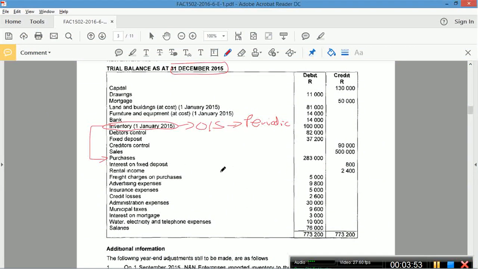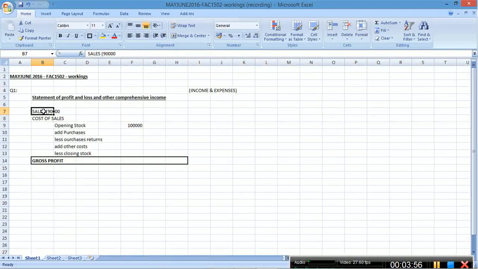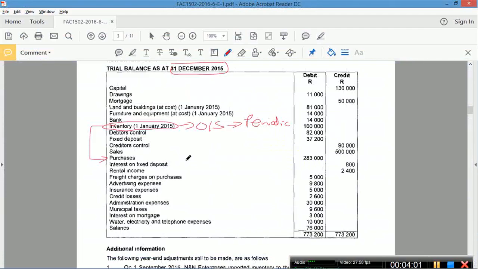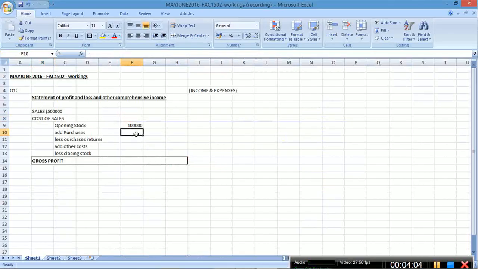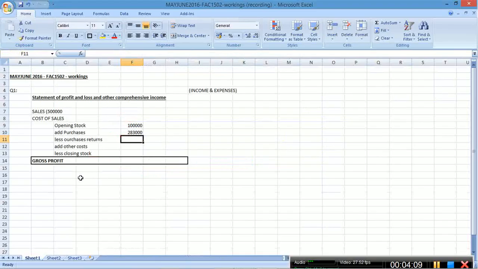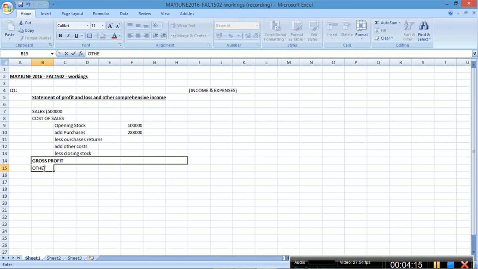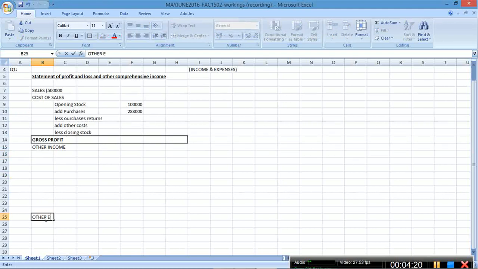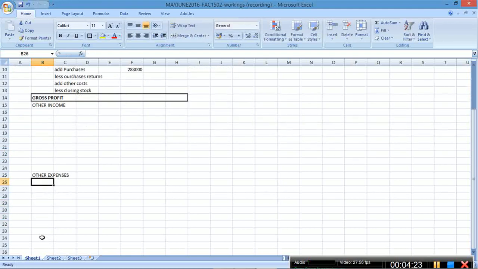Purchases do need because we've established this is looking at 500,000, not 100,000. Sorry, wrong line. 500,000 your sales. Purchases 283,123 zeros. Okay, interest on fixed deposit is an other income. It's a financing receipt. Other income. Then other expenses, then obviously profit for the year. Okay, that's what you've got there.